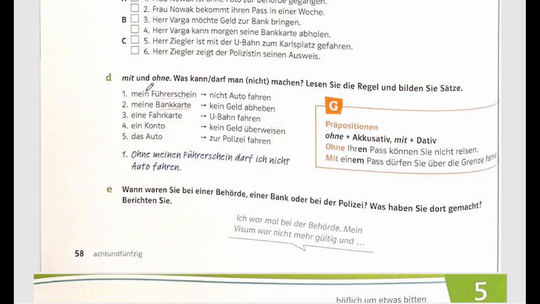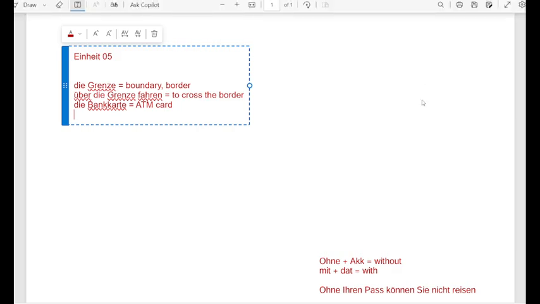So if you got the Führerschein, nicht Auto fahren. Can we say, without Führerschein, ohne meinen Führerschein, darf ich, I am not allowed to drive the car. Now you have to select; here I think it would be dürfen.